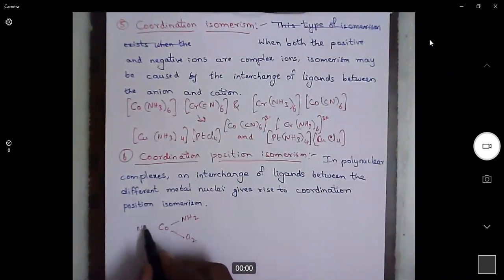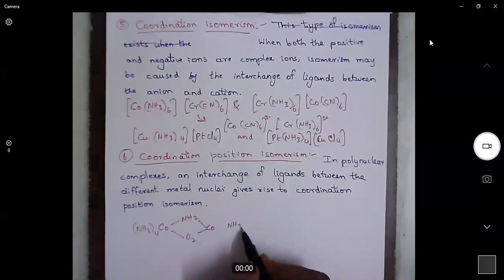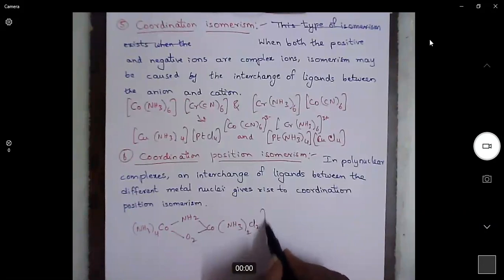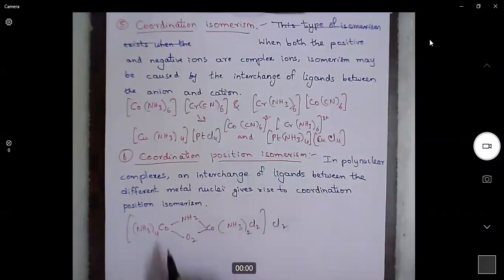What is coordination position isomerism? In a polynuclear complex, if the exchange of ligands takes place between the metal centers, then it is called coordination position isomerism. See, in this molecule, we have two metal centers.